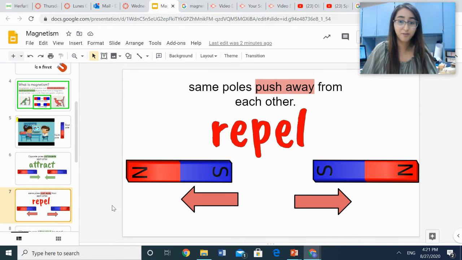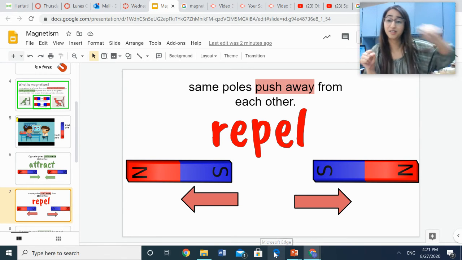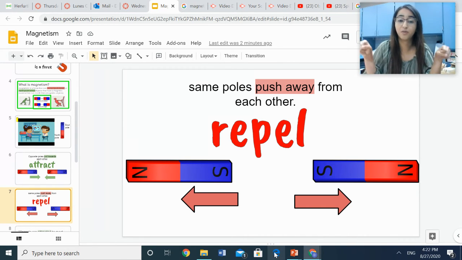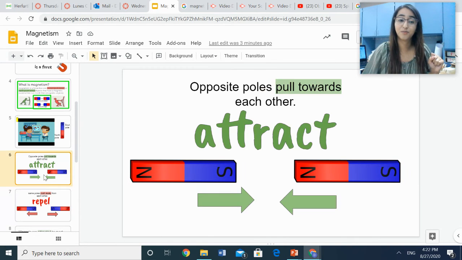Now the term repel means to push away. So if you put two poles from a magnet that are the same pole, so if you put the south pole with the south pole and you try to put them together, they're going to push away from each other because they don't like each other. So the same poles are going to repel, whether you put the north and the north together or the south and the south, they're going to push away. But remember, if you turn your magnet over and you do the south with the north, opposite poles, they like each other. So they're going to stick and attract.